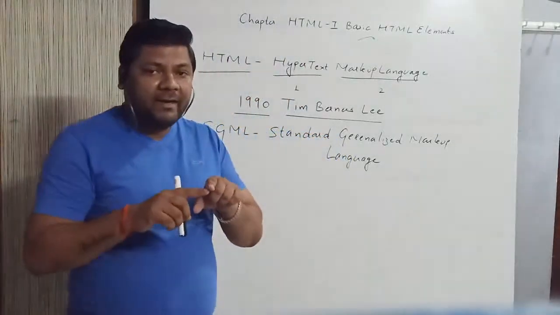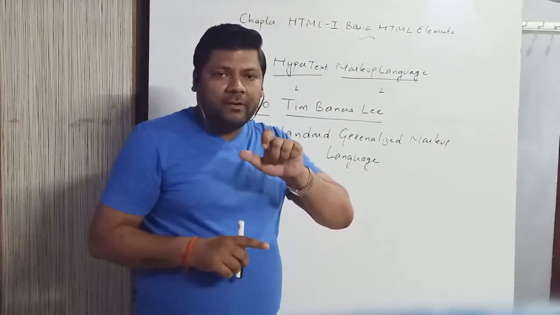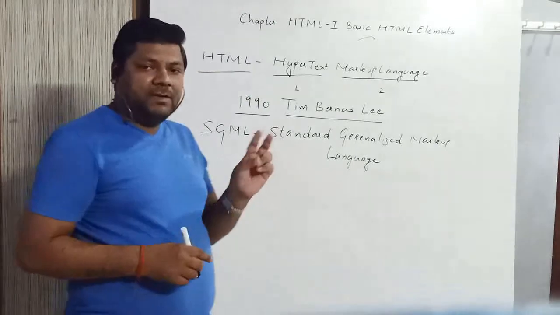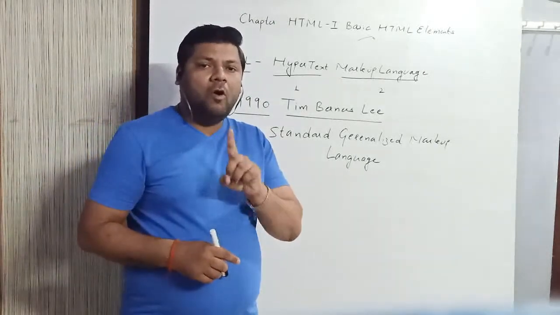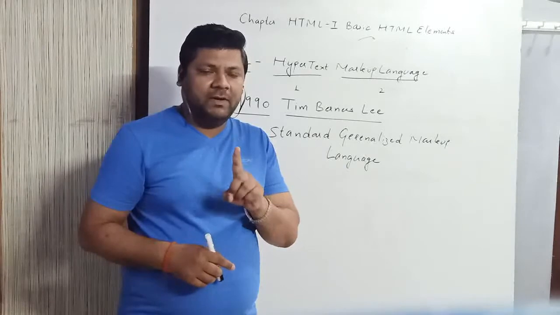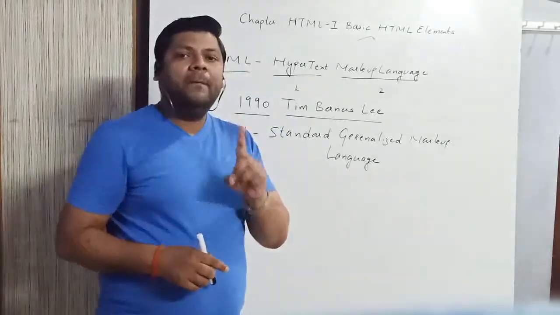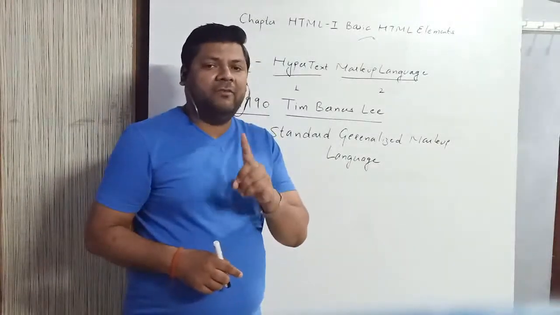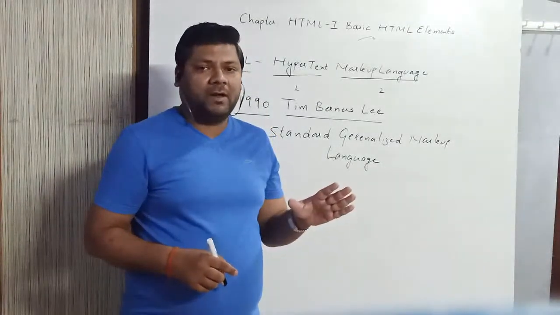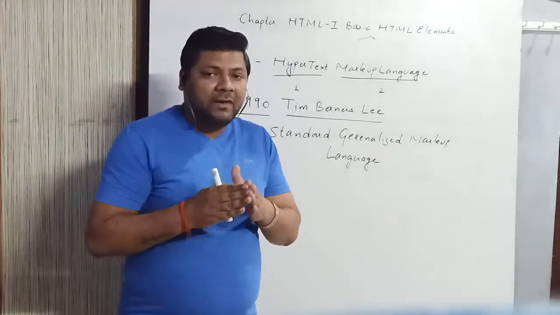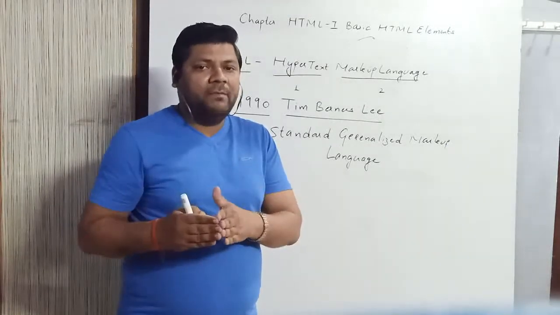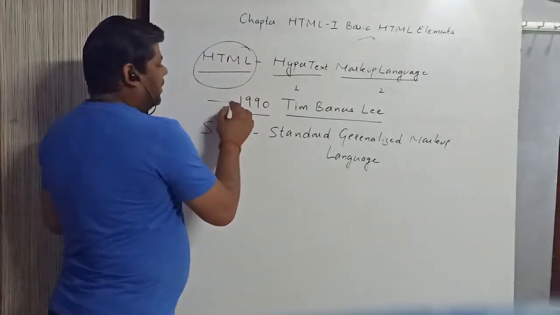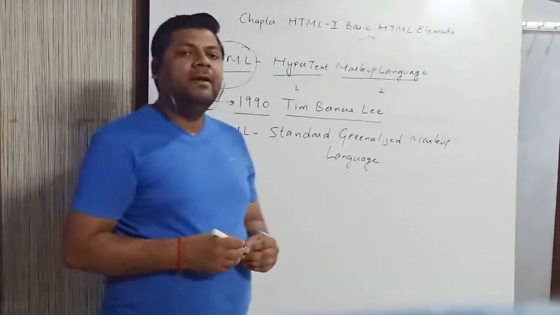But the negative aspects of this language were, first, it did not support all kinds of computer platforms, and second, it did not support all kinds of computer peripherals and computer configurations. That is why it was totally rejected, and a new language came into existence that was called HTML, which was developed by Tim Berners-Lee in the year 1990.